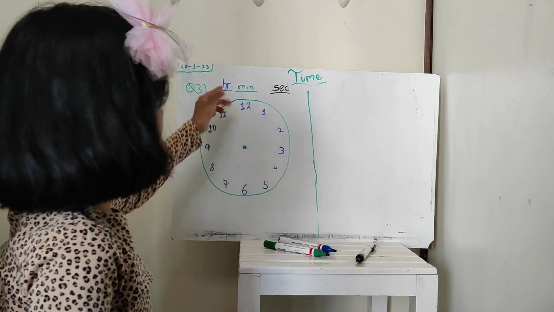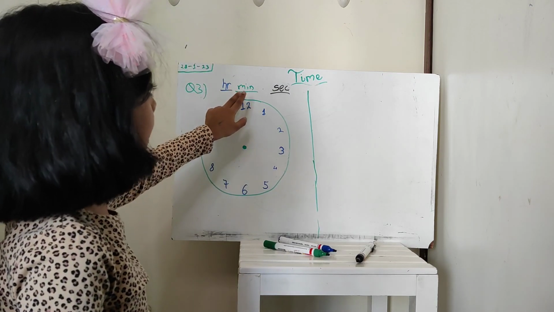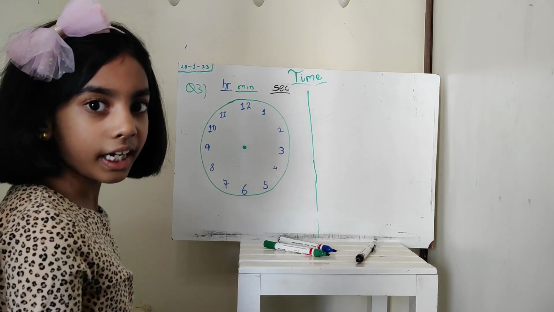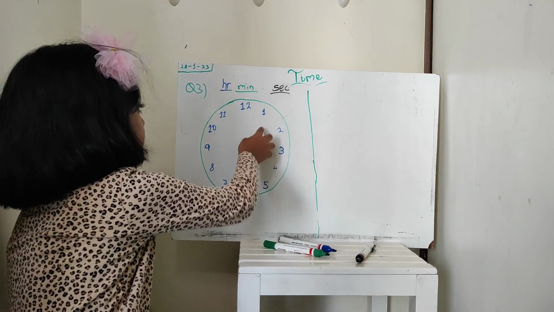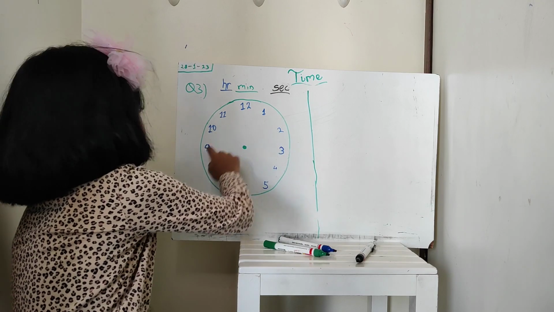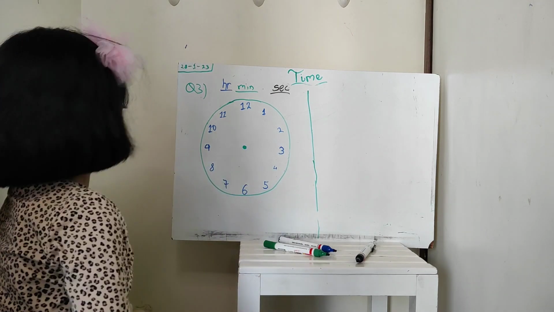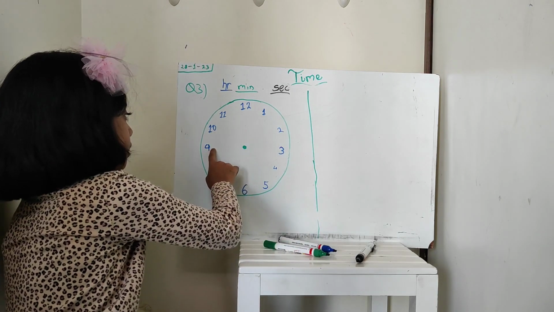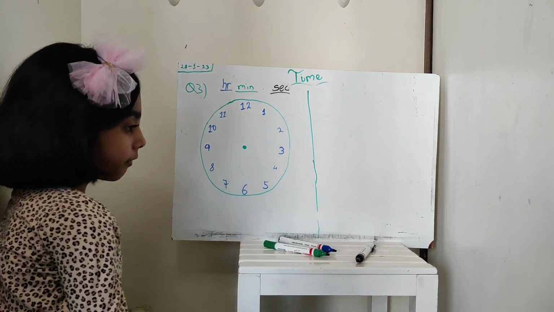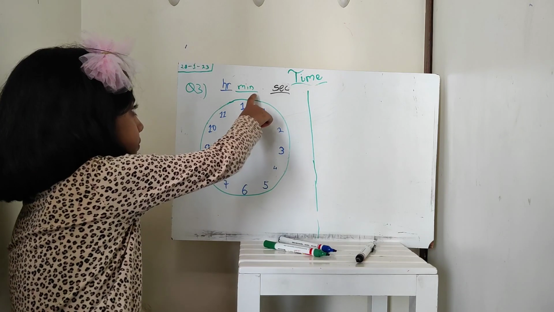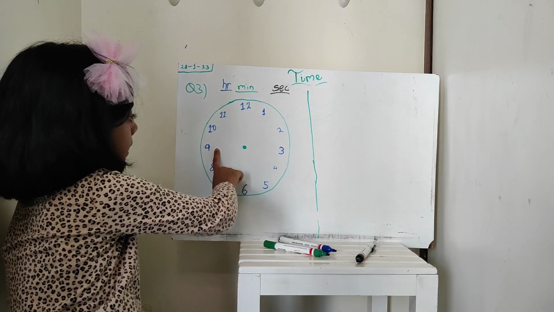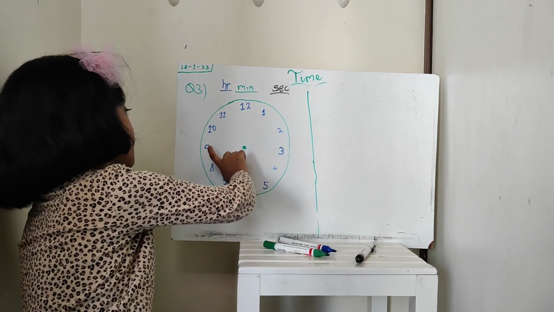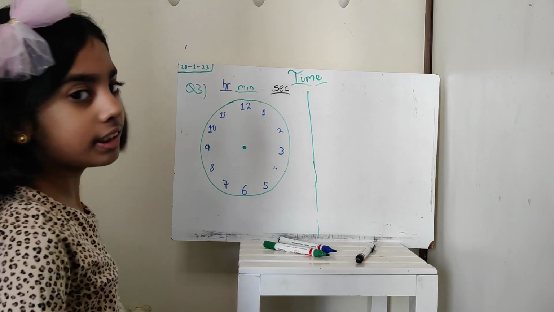It will be 5 seconds, and for the minute hand it will be 5 minutes. You get it? Let's take it here, second. So what is 5 into 9? 45. So there will be 45 minutes if the minute hand is here, and there will be 45 seconds if the second hand is here.